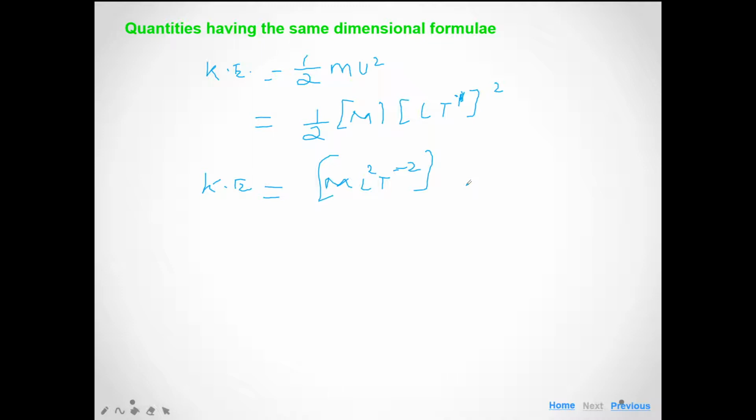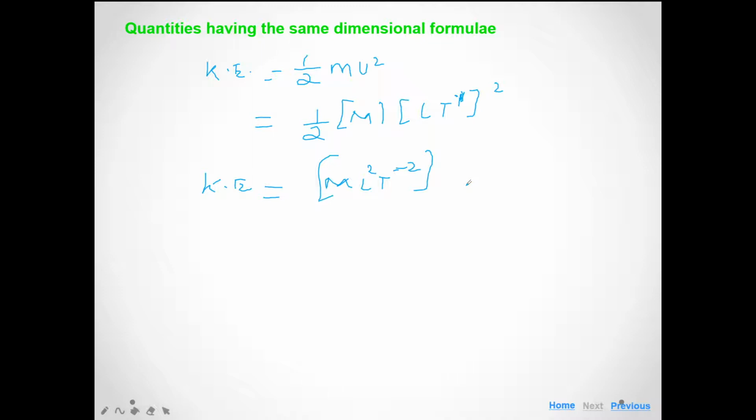Then the dimensional formula for potential energy. It is equal to m g h, where g is the acceleration due to gravity, and acceleration due to gravity and acceleration both have the same significance, so both have the same dimensional formula.